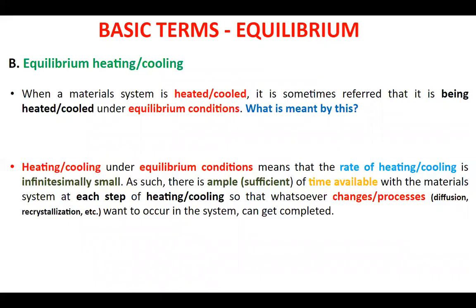So that, because the rates of heating or cooling are so slow, whatever processes want to happen in the system at the intermediate temperatures get sufficient time to complete, so that when the system reaches its final state after heating or cooling, it is under complete equilibrium.